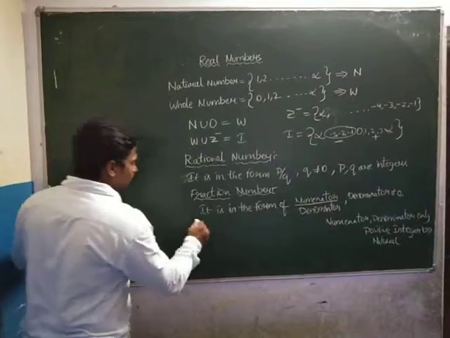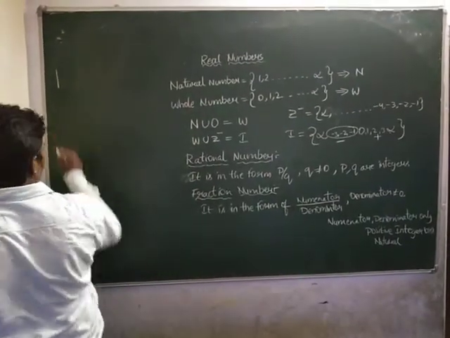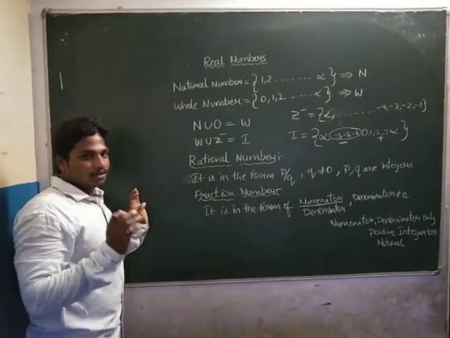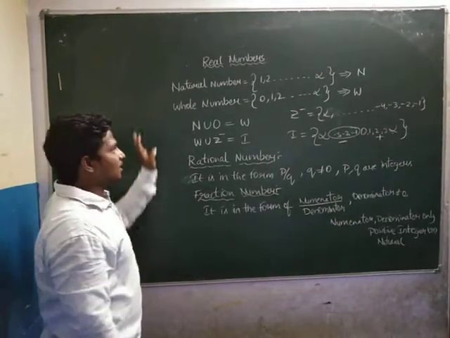So next we have some small important notations in this chapter.